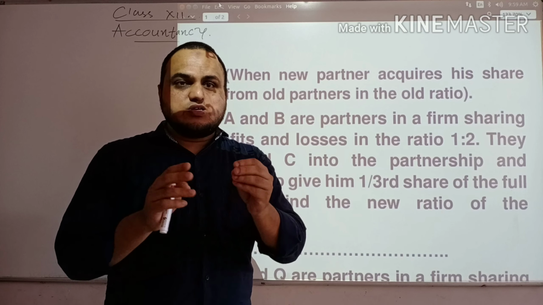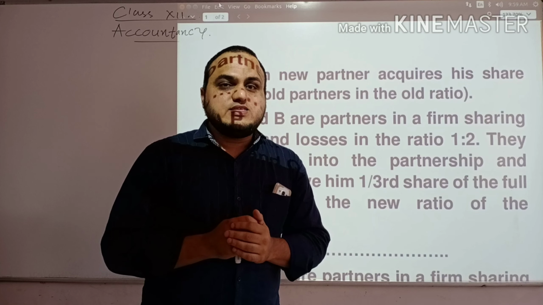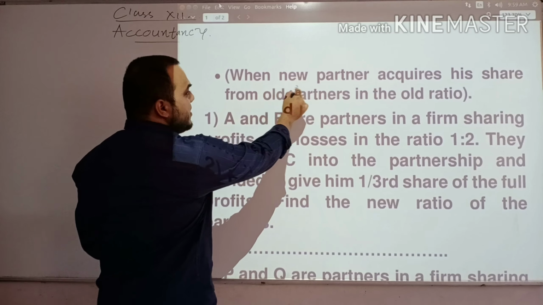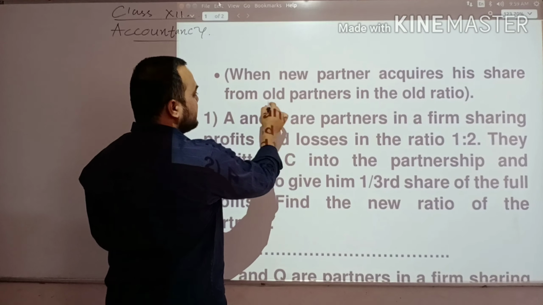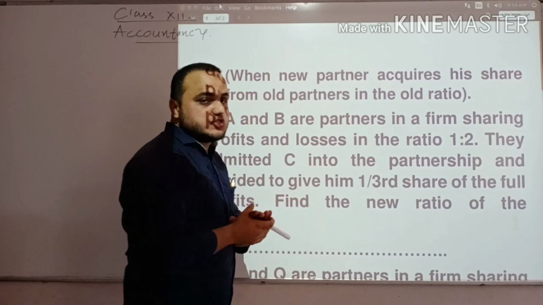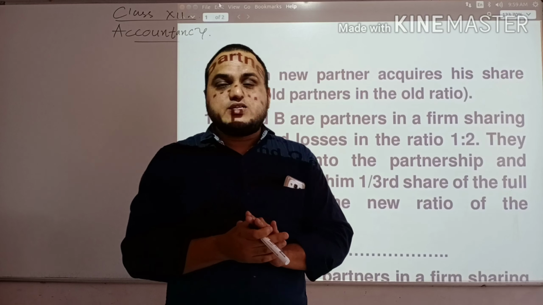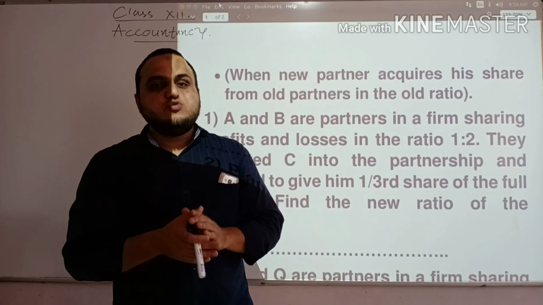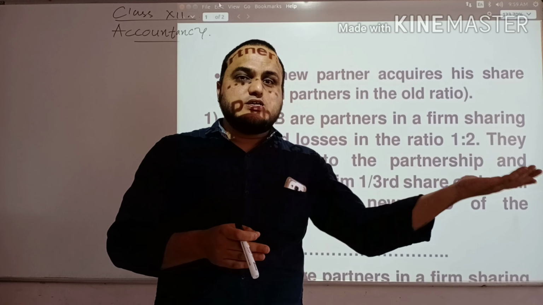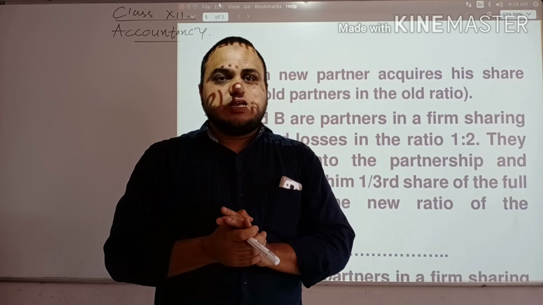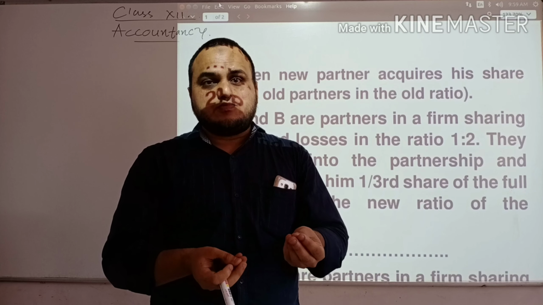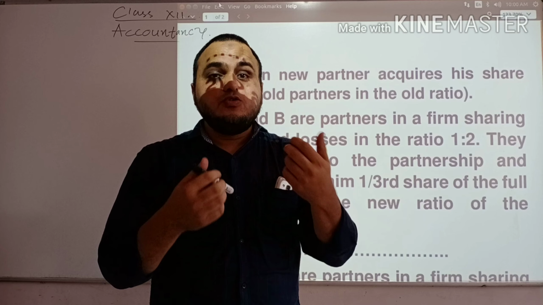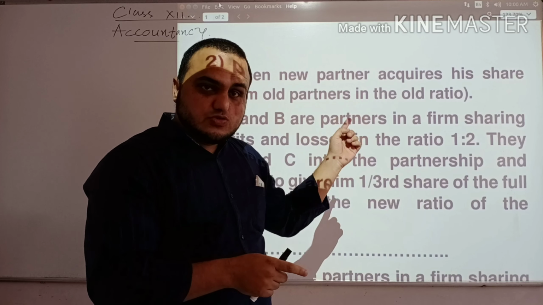So I hope you focus here right now, students. Let's see the question. The question is that when a new partner is acquiring his share from old partners in the old ratio, we calculate the new ratio. Remember students, when two partners are there and a third partner is admitted, the ratio will change. Profit and loss ratio will definitely change. So what will be the new ratio? For that we have to do this sum.